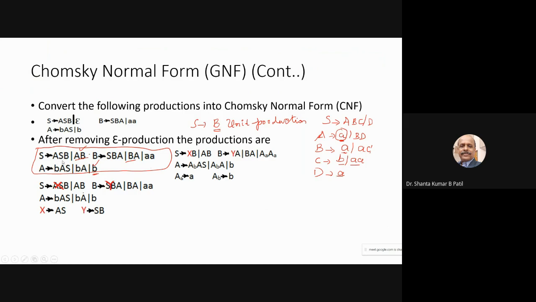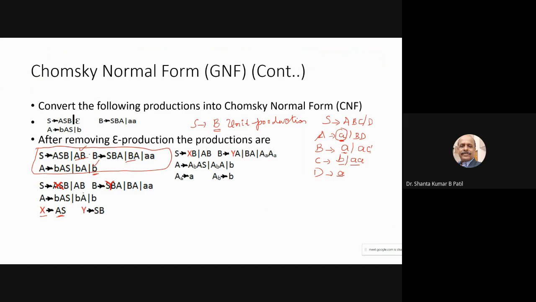Now, what am I going to do? I am going to replace this a by X. On the a, I am overwriting with the X so that I can easily transfer this. So X as a, I can easily transfer this, X as a, AS.